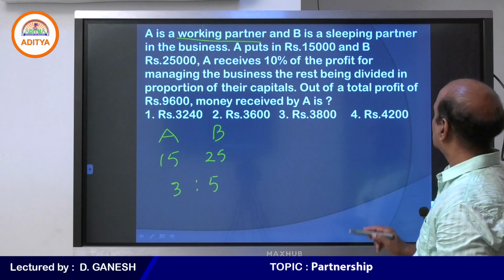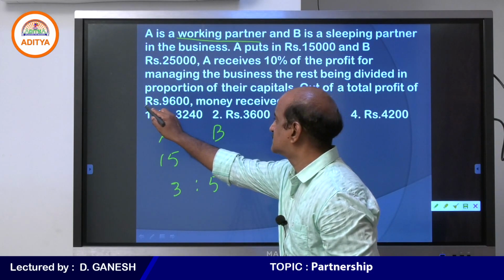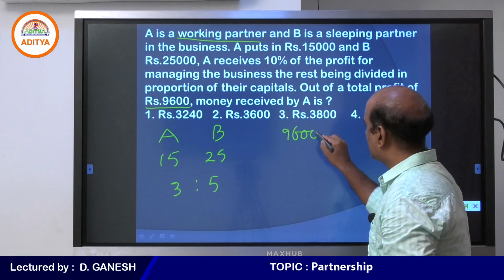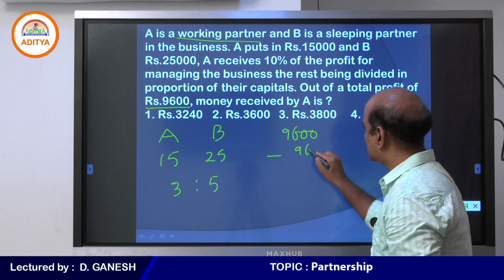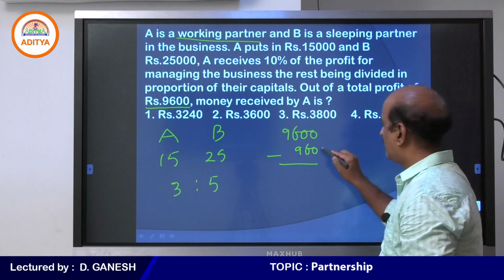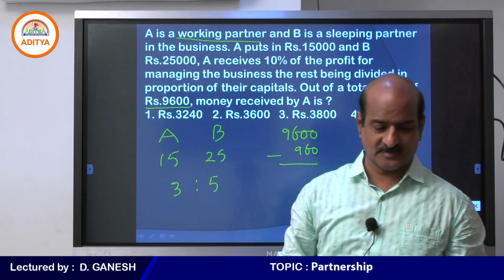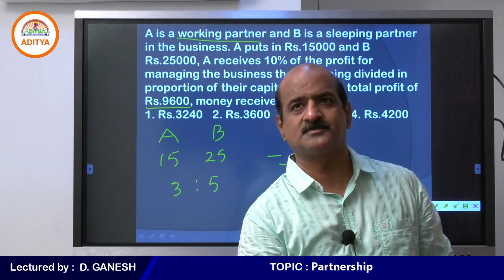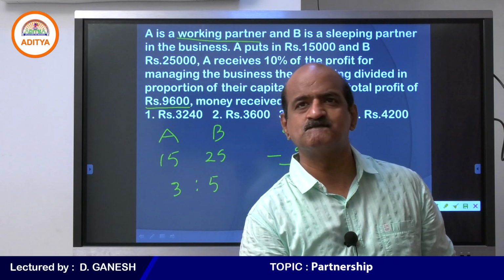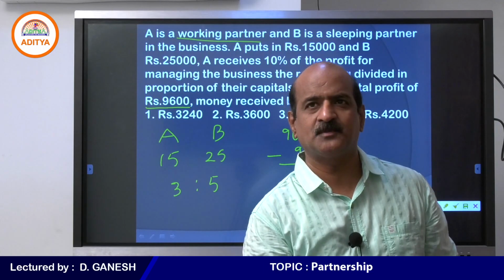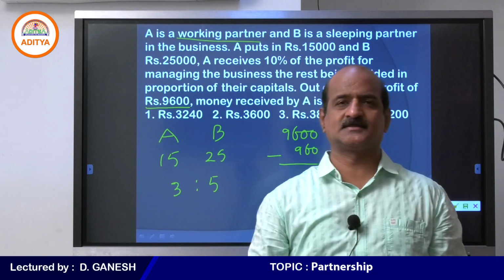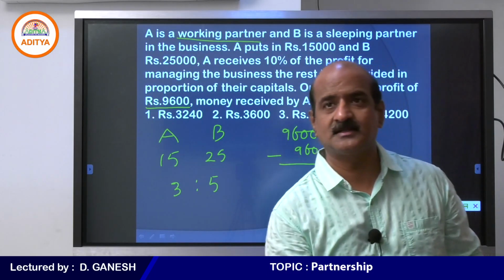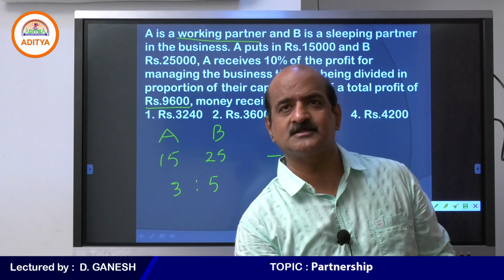Out of a total profit of 9,600, from 9,600 you please subtract 960. May I know what is this 960? What is that 960? I put a question to you, you need to answer. Please respond quickly. How do we get that 960?